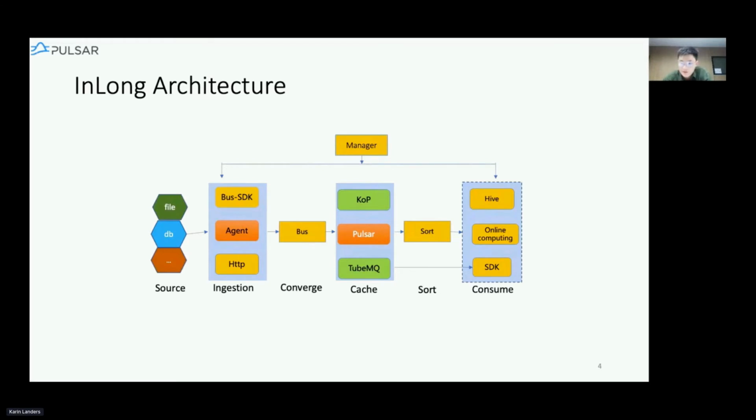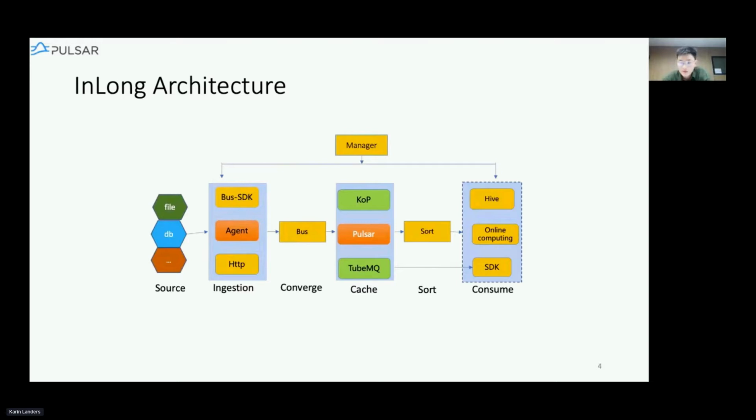Also, it can serve as a fault tolerance mechanism when some of the data are rejected by the message queue, such as Tube. This part of the data can be stored in bus local storage and used for further recovery. And it also provides some monitoring on the data access and reports stats to the manager above.